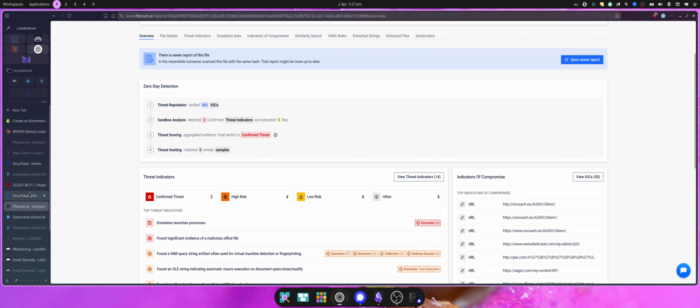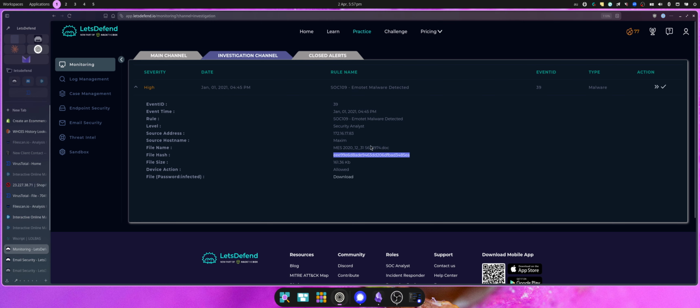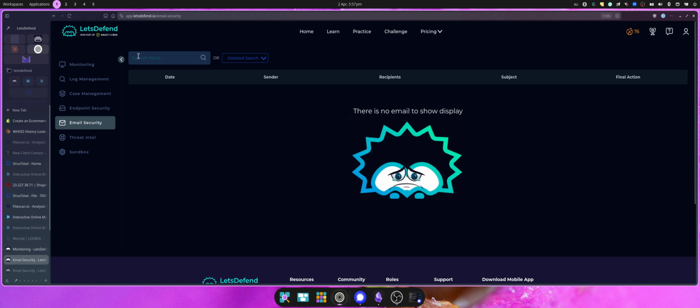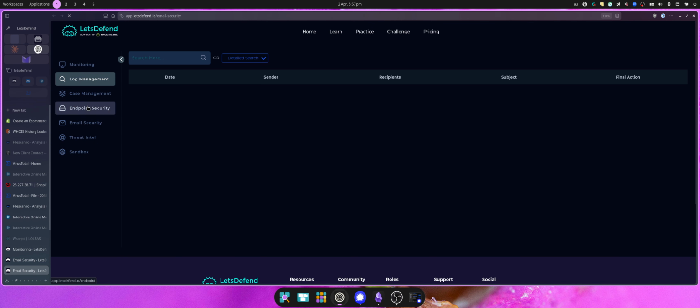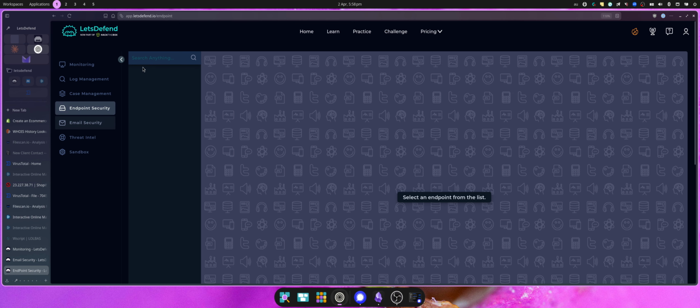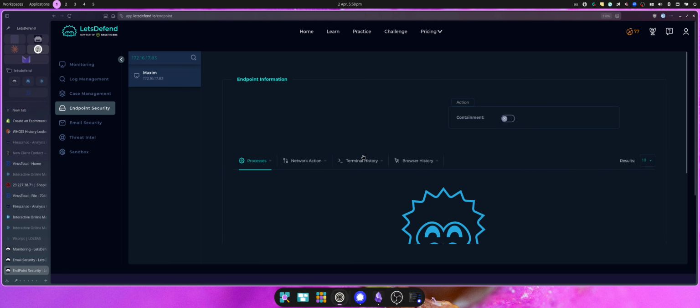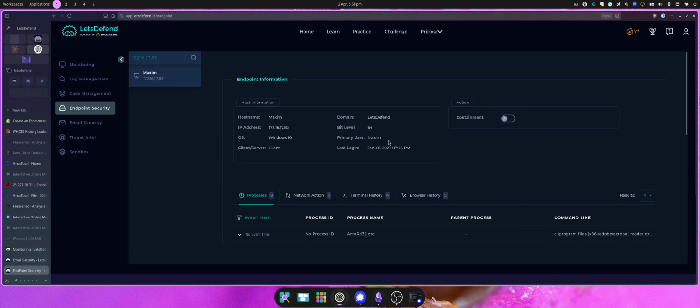Okay. So let's go back to our alert and look at the logs. Actually, while we're here, I think we should look at the endpoint to find the user. It was Maxim, and the primary user is Maxim.